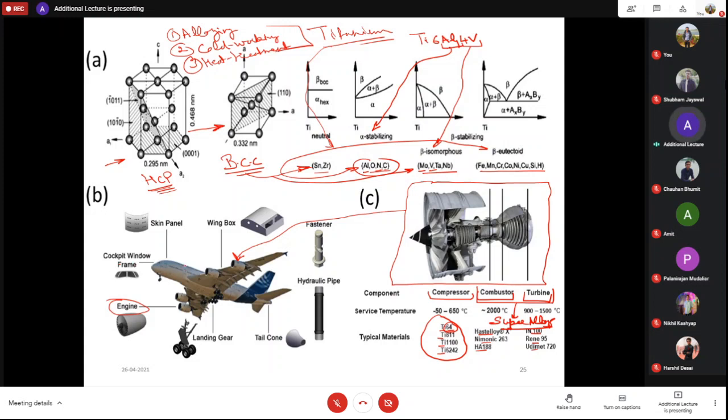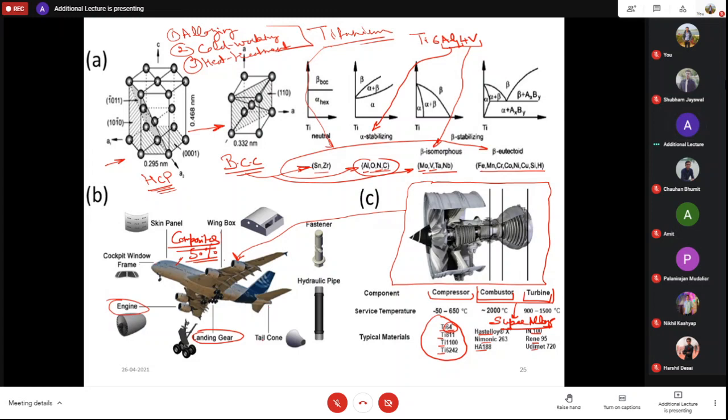And this is the fuselage part, right? Skin panel, wing box, cockpit window frame. Here also we use titanium in a few parts, but nowadays we mainly use composites in making the structural part of the aircraft. Almost 50% is the percentage of composite used in the Airbus 380. But mainly in the engine as well as in the landing gear, we are using titanium alloys.